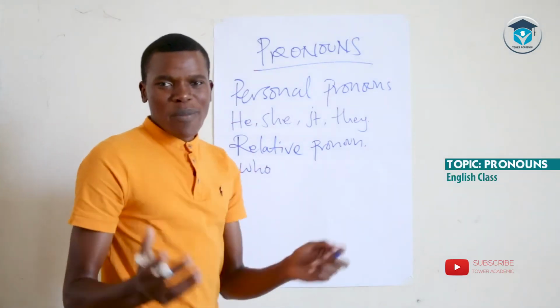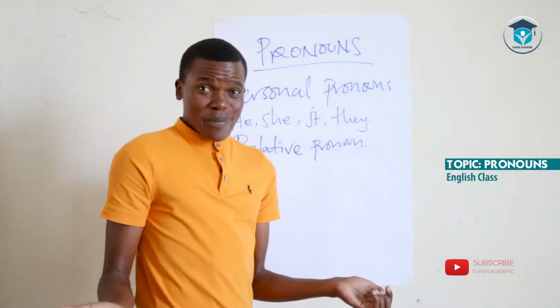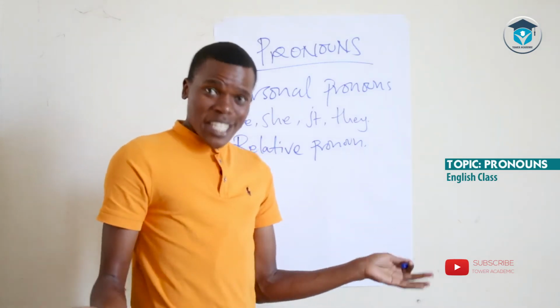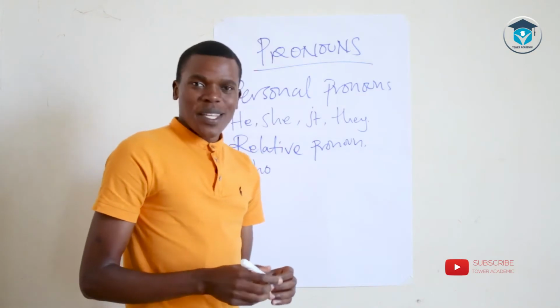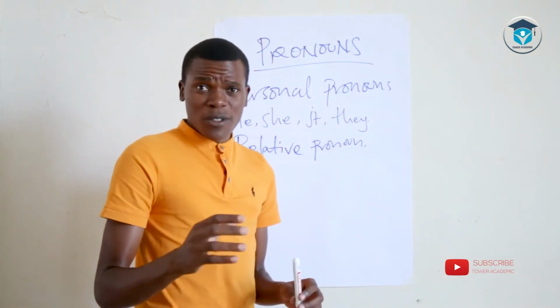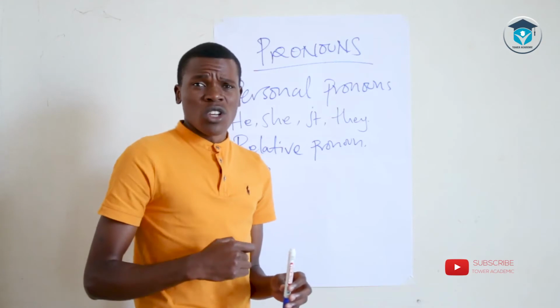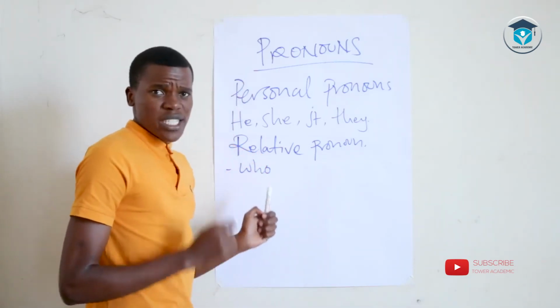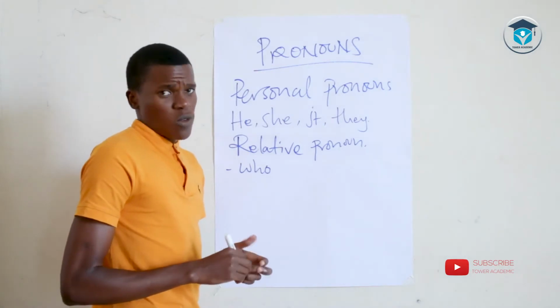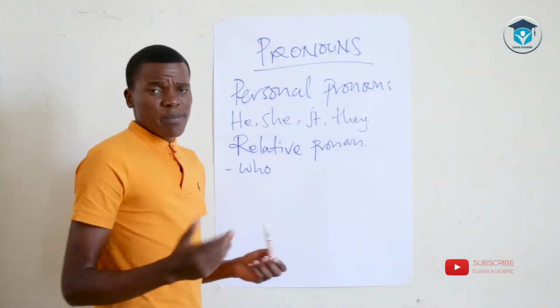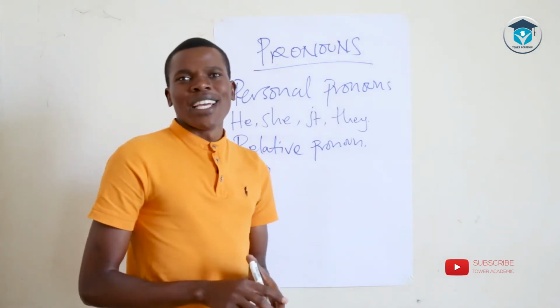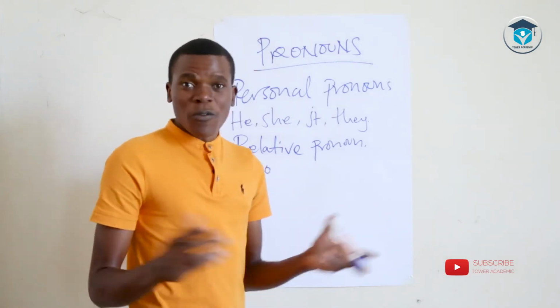I would like to maybe generalize and say probably WH, but I would not want to consider every other WH as a relative pronoun, used in the place of a noun. So when you talk about who, this is a very important relative pronoun, as a matter of fact. It can be used in a statement. For example, we would say, that is the man who drove the car.